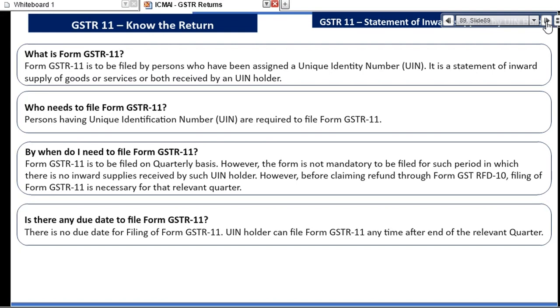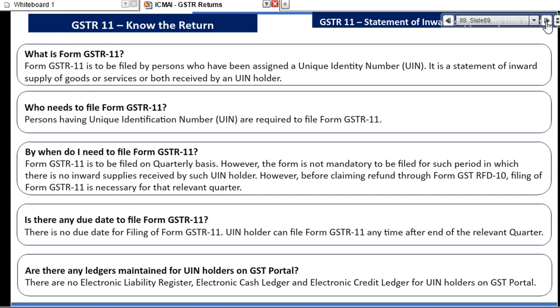Next, there is no due date for filing this return, GSTR 11. So any time after the end of the quarter, if they wish, they will file. If they don't wish, they will not file. If they file, they will get the refund. If they don't file, they will not get the refund. It's a very simple form, right?